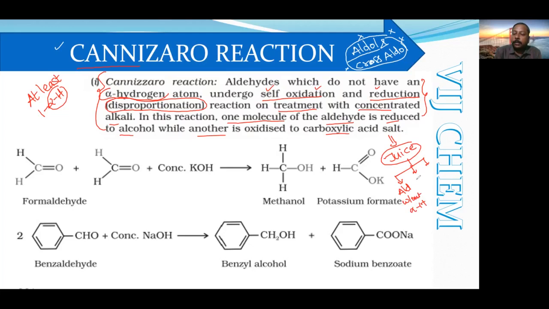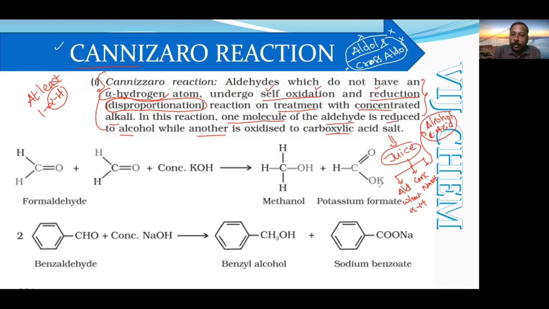The reagent is concentrated NaOH. The products are two: alcohol, which is the reduced product, and carboxylic acid, which is the oxidized product, or the salt of the carboxylic acid. So this is the juice.